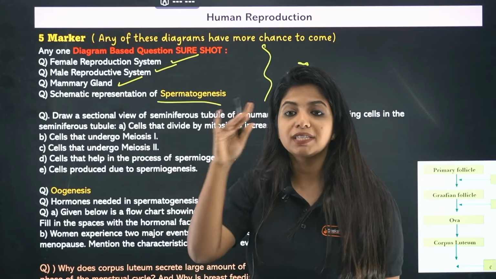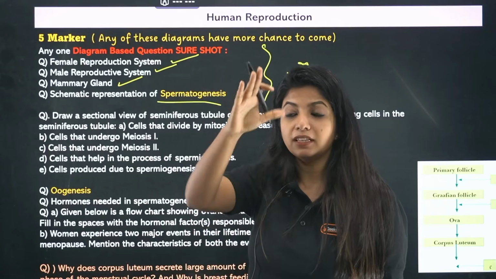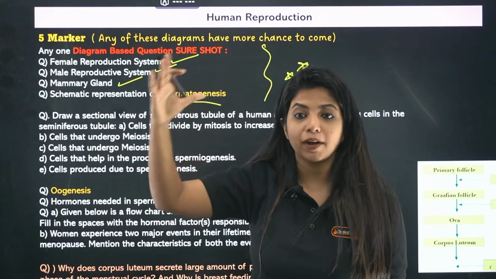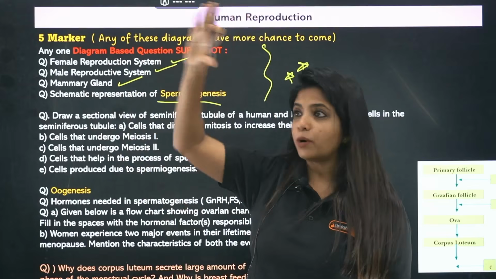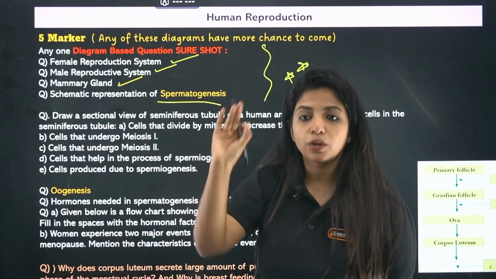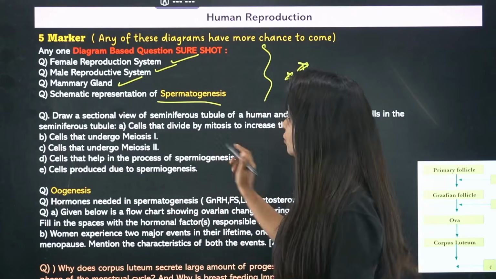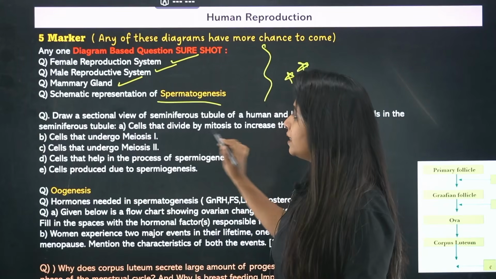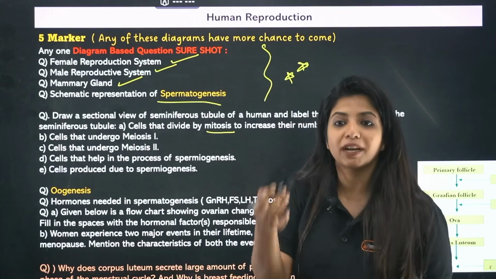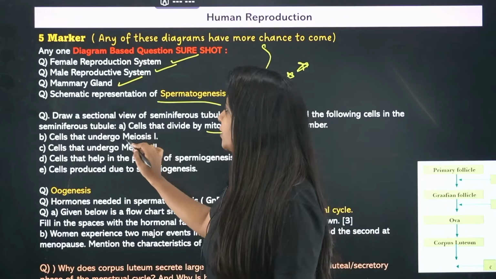So you have to draw the seminiferous tubule. While you're studying spermatogenesis, there is a picture given to you of what's inside the seminiferous tubule. Go look at that picture, and in that picture-based question, what you have to do is tag each cell that divides by mitosis. That is what? Spermatogonia. Cell that undergoes meiosis 1,